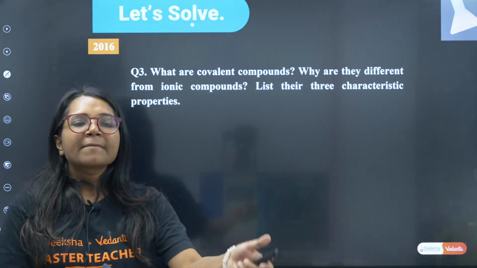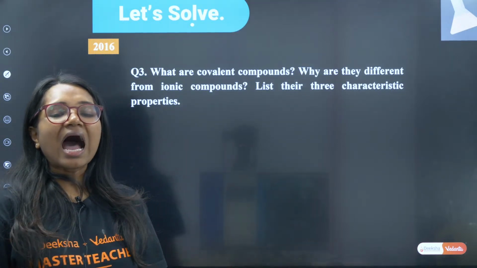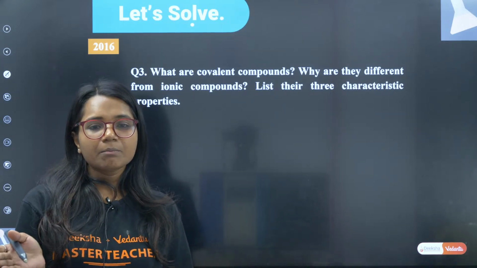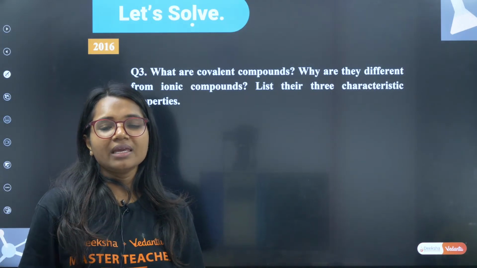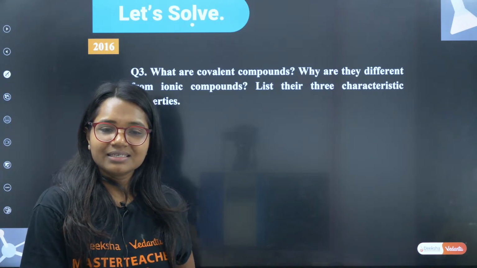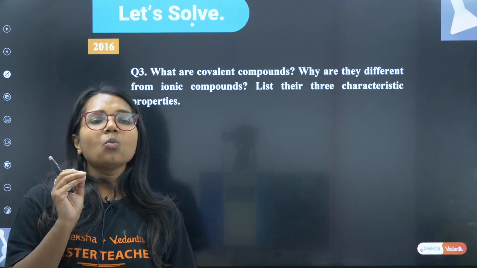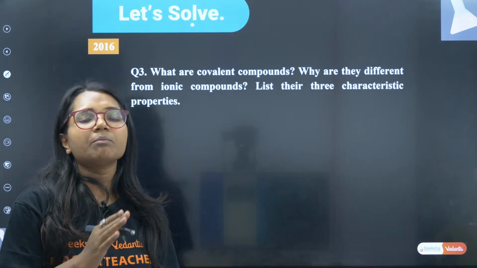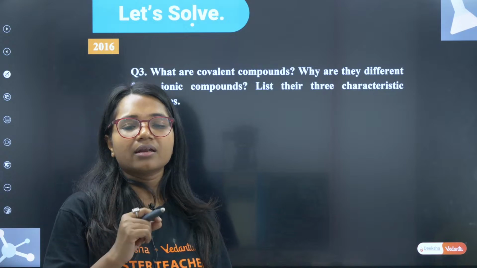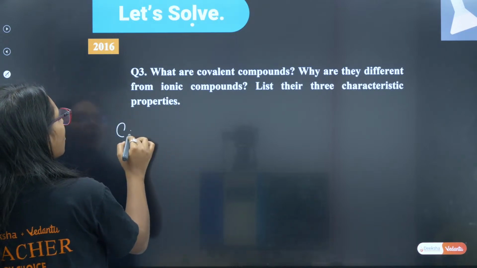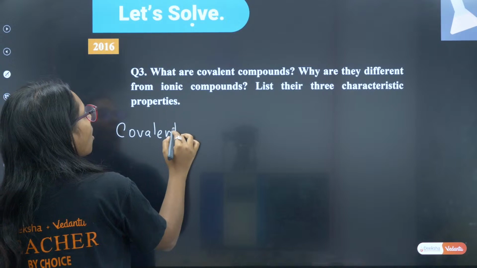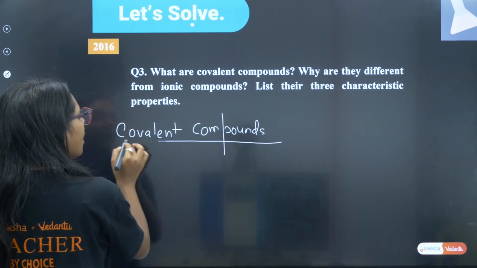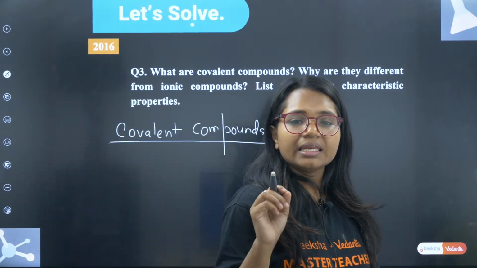Very good, Netra. So next question here is, what are covalent compounds? Why are they different from ionic compounds? Very good, Gautami. Tell me, what are covalent compounds? Why are they different from the ionic compounds? List their 3 characteristic properties. So what do you mean by covalent compound, guys? And what do you mean by ionic compound?